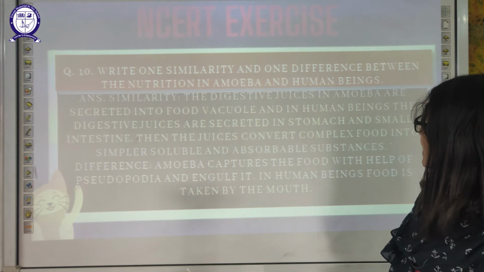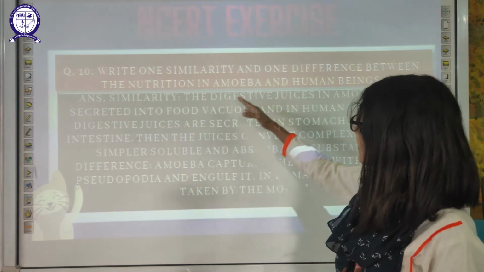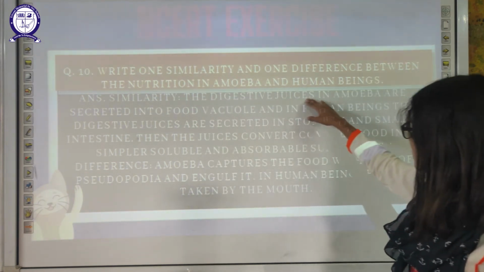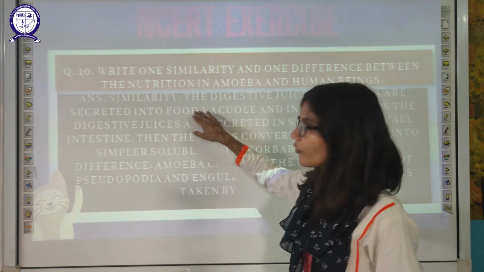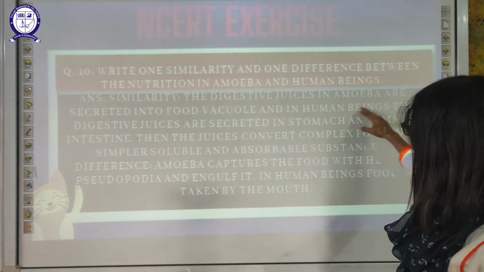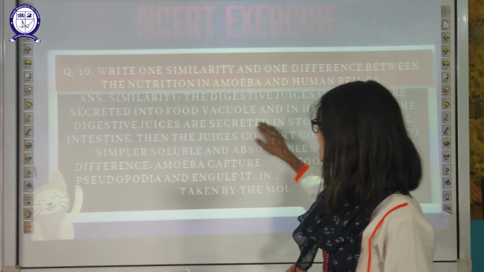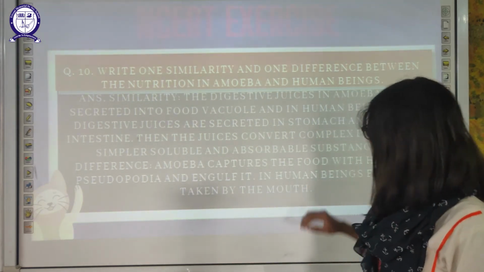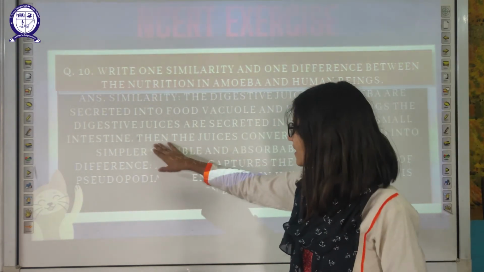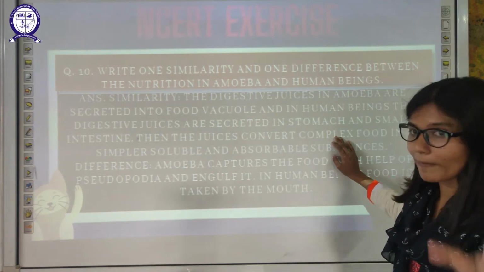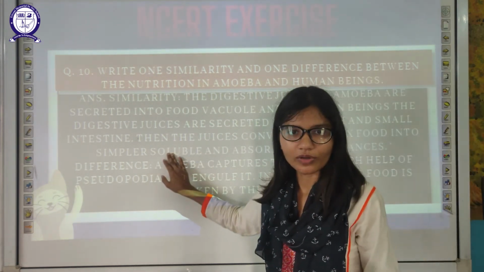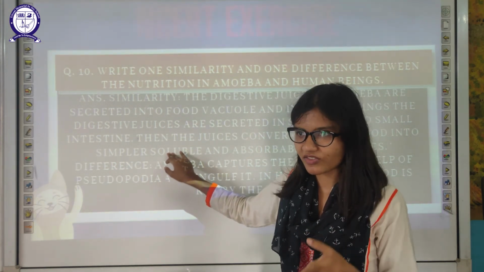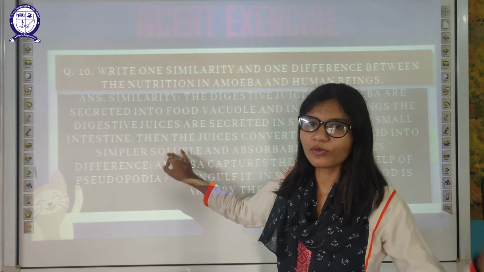Write one similarity and difference between nutrition in amoeba and human being. The similarity is that digestive juices in amoeba are secreted into food vacuoles, and in humans the digestive juices are secreted in the stomach and small intestine. Both release digestive juices which convert the complex food into simpler food. This is the similarity.